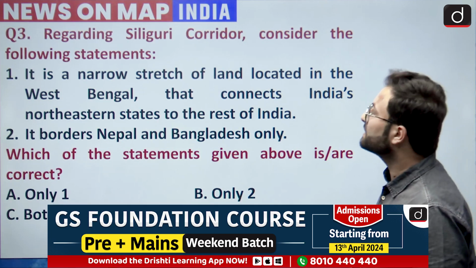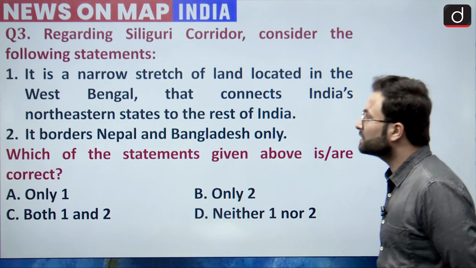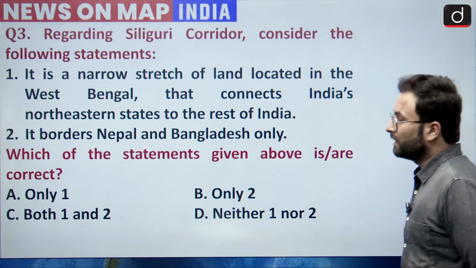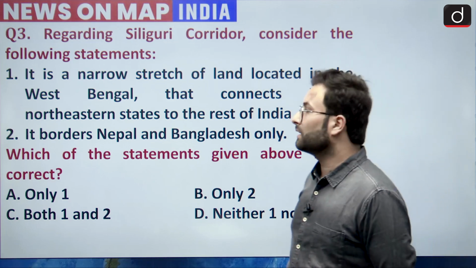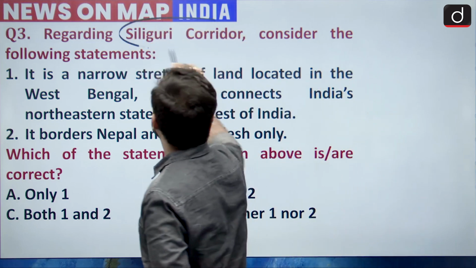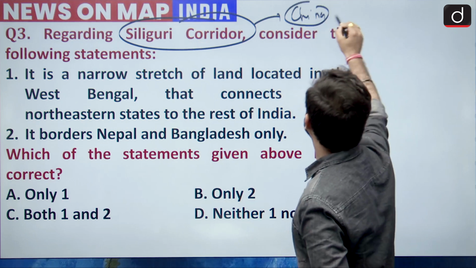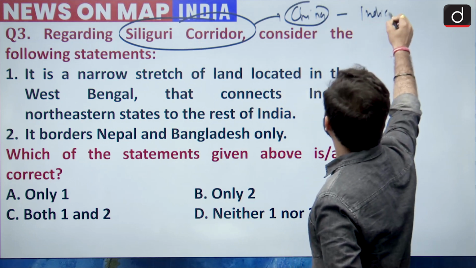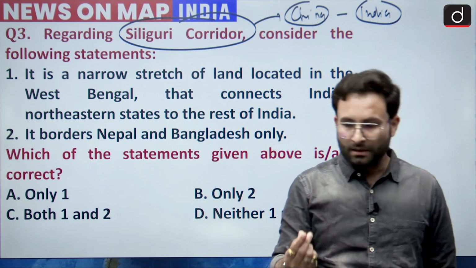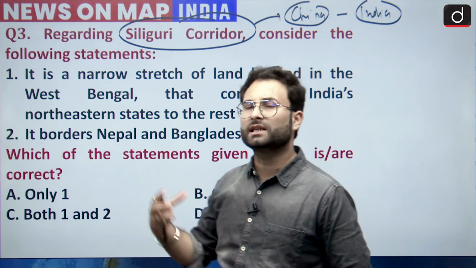Regarding Siliguri corridor, consider the following statements. Statement 1 is, it is a narrow stretch of land located in West Bengal and connects India's northeastern states to the rest of India. Statement 2, it borders Nepal and Bangladesh only. Now we are talking about this Siliguri corridor. This is in news because of the China and India issues. India-China issues have been a contemporary issue. They will continuously talk about it. Recently, there was this meeting wherein they said they are trying to negotiate on the border disputes, etc. That is why we have taken this question.